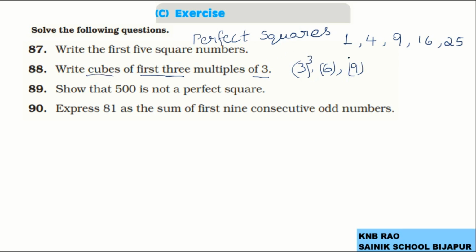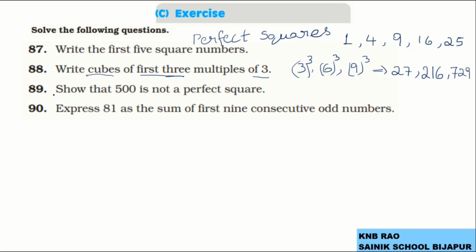That means 3 cube, 6 cube and 9 cube, which means 27 is 3 cube. Next we have got 216 is 6 cube and 729 is 9 cube. So these are the cubes of first 3 multiples of 3.